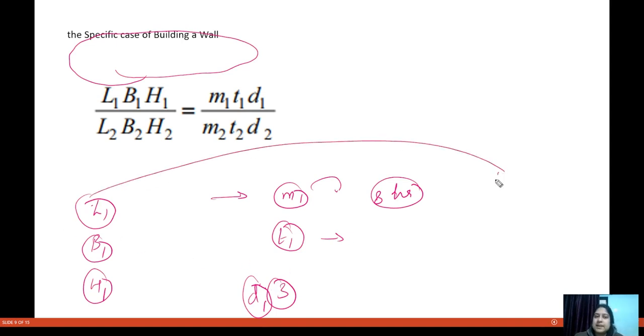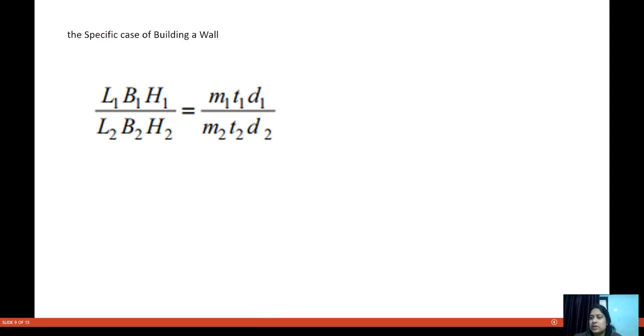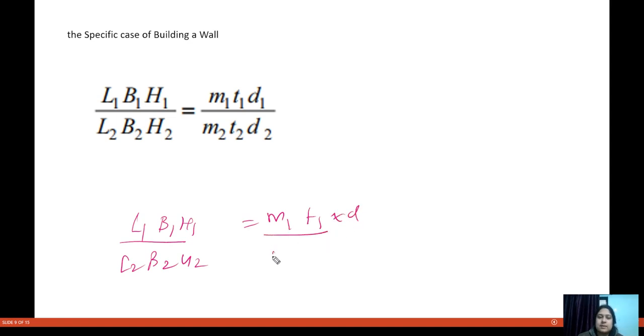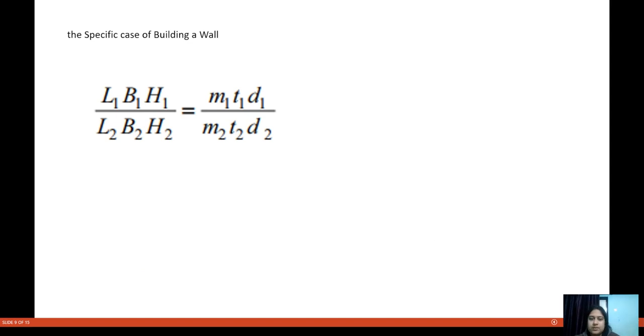Now if the length, breadth and height are changed, and the efficiency remains the same, then we can take M2, T2 and D2. So what equation can we use? L1 into B1 into H1 divided by L2 into B2 into H2 is equal to M1 into T1 into D1 divided by M2 into T2 into D2. Let us see how we can apply this in our question.